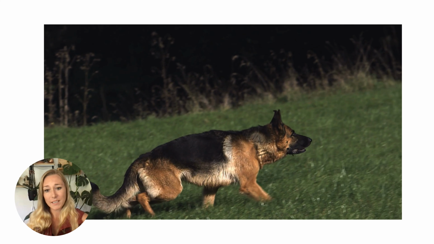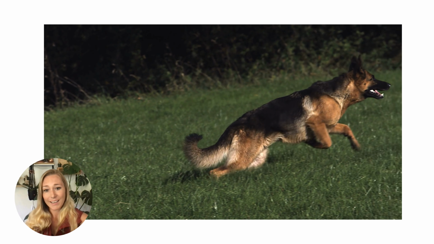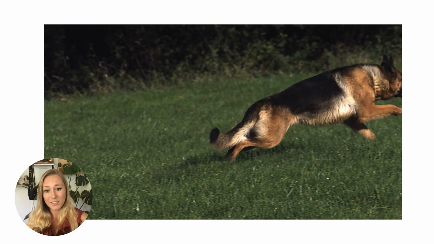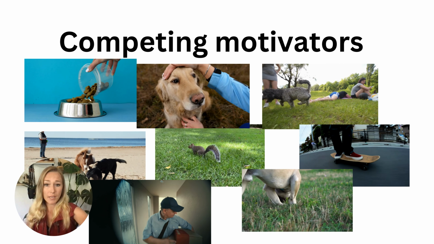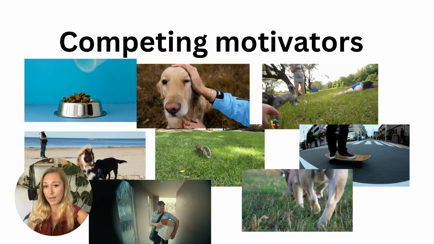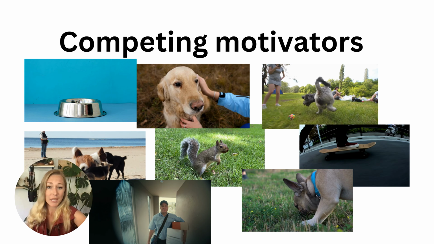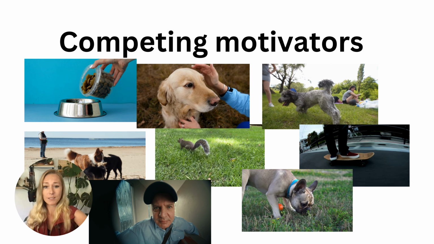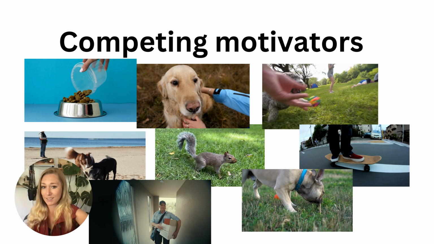Dogs always seek their own advantage in every situation that they are in. And in many situations, there is a lot of what we call competing motivators. Competing motivators are simply things that your dog enjoys, things that drive them to do behavior, like food, praise, other dogs, the mailman, squirrels, smells, skateboards, whatever it is that motivates your dog to do a behavior, whether it's good or bad.